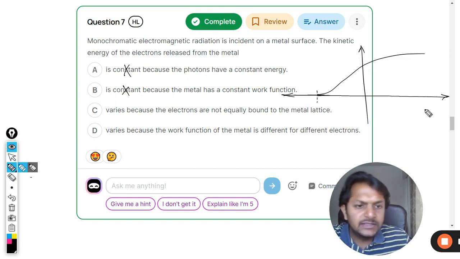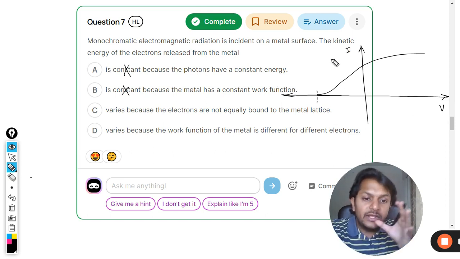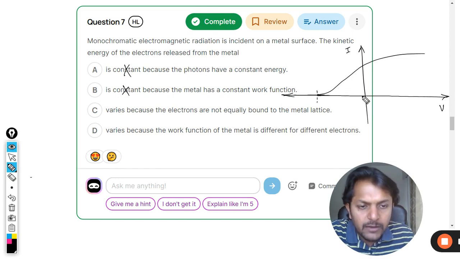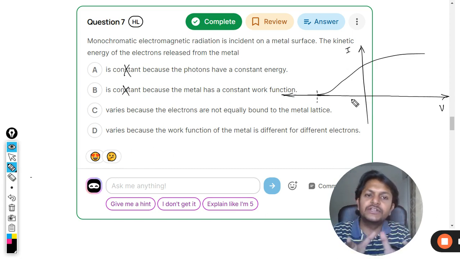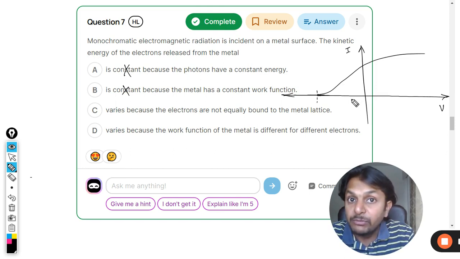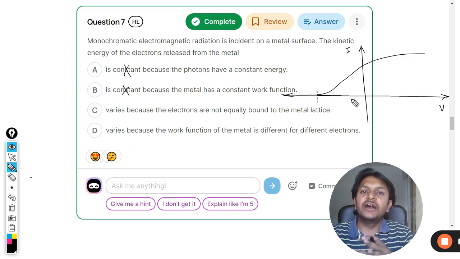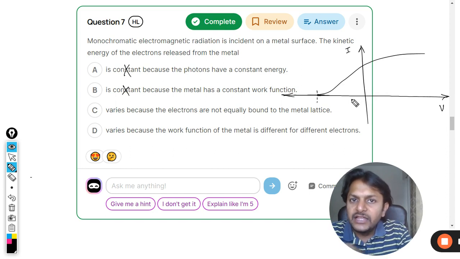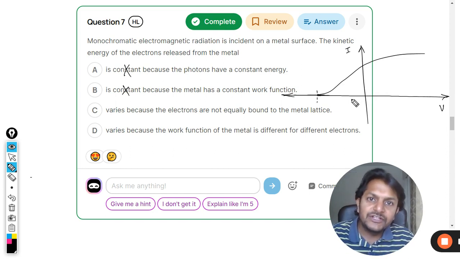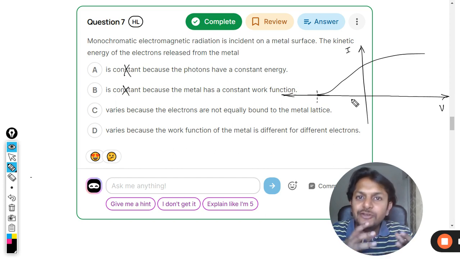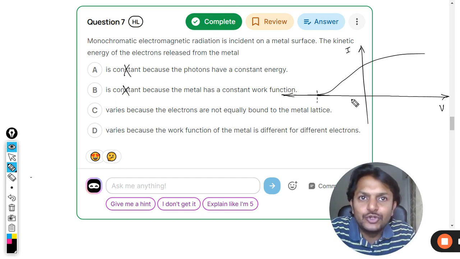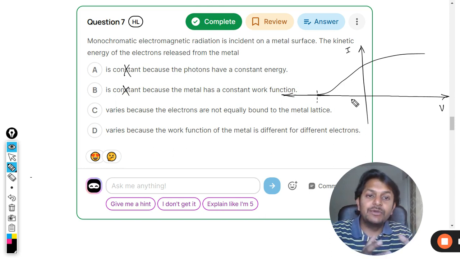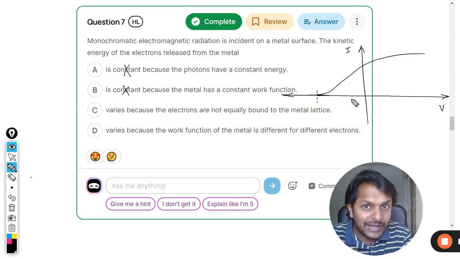Yeah, this is potential, and this is the photocurrent. Now accordingly, you can see that when the voltage which is used is negative, but it is not as powerful as the stopping potential, some electrons are returned back to the base. They are not able to reach the other side. These electrons are getting out of the metal, but they are still not adding into the electric current. Why? Because they are now returned back to the other plate.